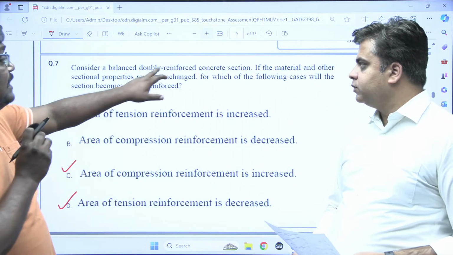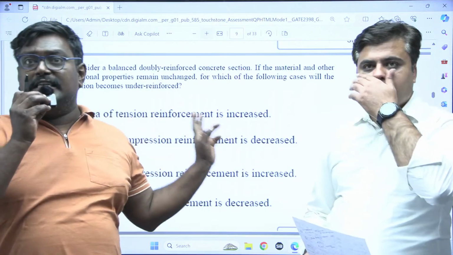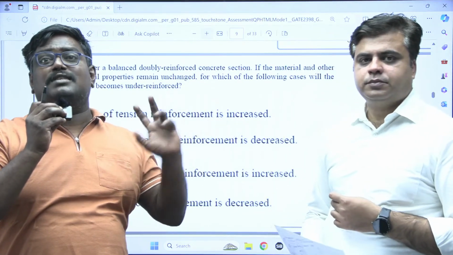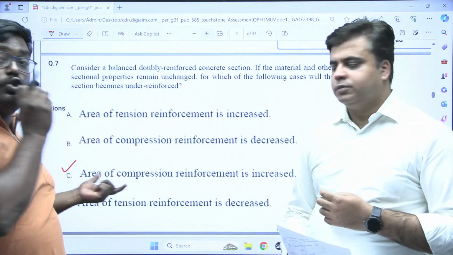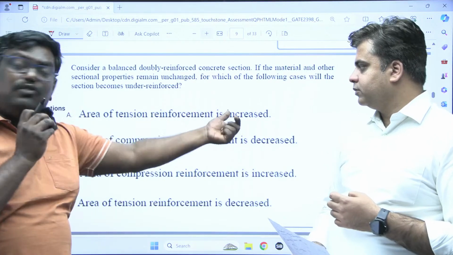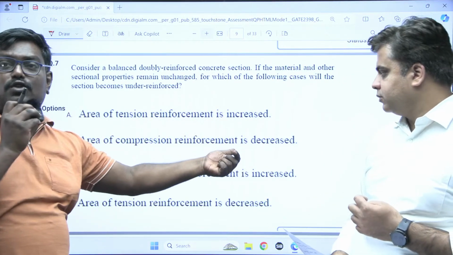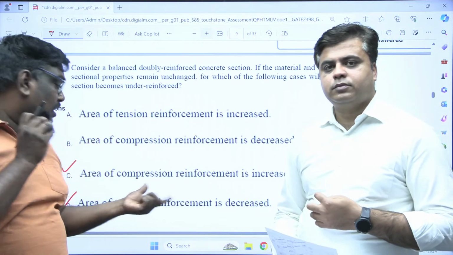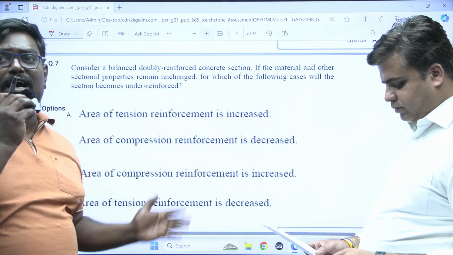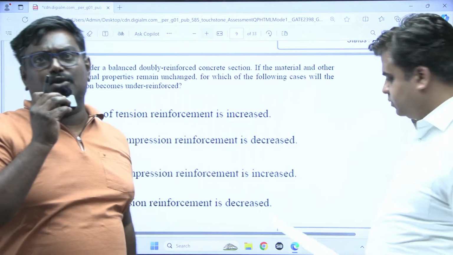Here it is a doubly reinforced section, which means we can have steel in the compression side as well as the tension side. You should be careful in this. I have seen students writing area of tension reinforcement increase and area of compression reinforcement decrease. Those options are wrong. The option here is: tension side we have to decrease and compression side we have to increase.